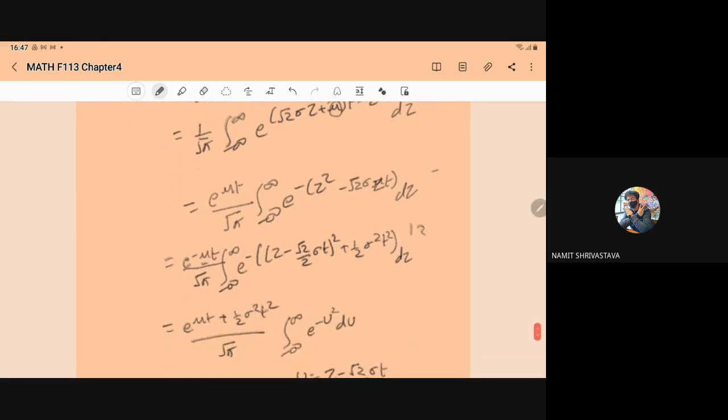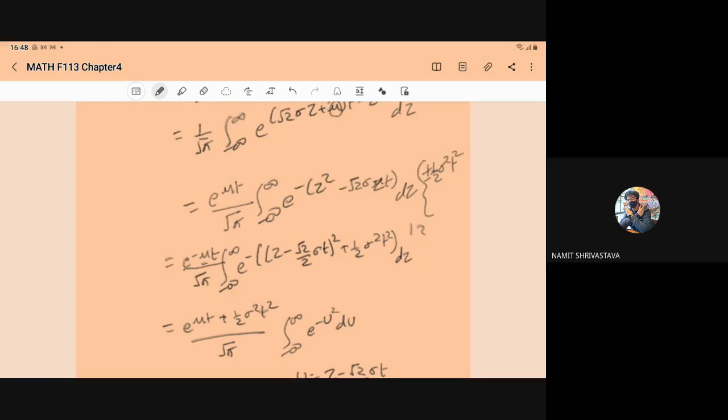In this, we add and subtract half sigma square t square.